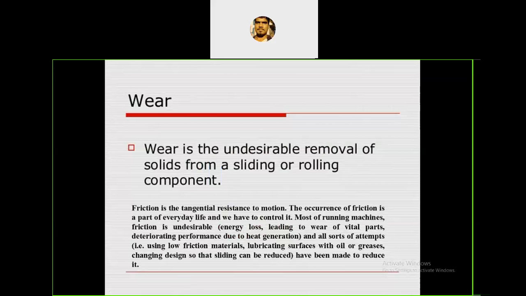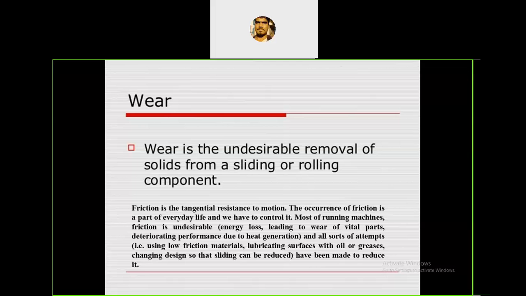Then what is meant by wear? Wear is a periodic loss of material with the action of two surfaces with relative motion. Only then will it cause a periodic loss of material. So wear can be defined as an undesirable removal of a solid, a substance, from a sliding or rolling component, either in sliding or rolling.